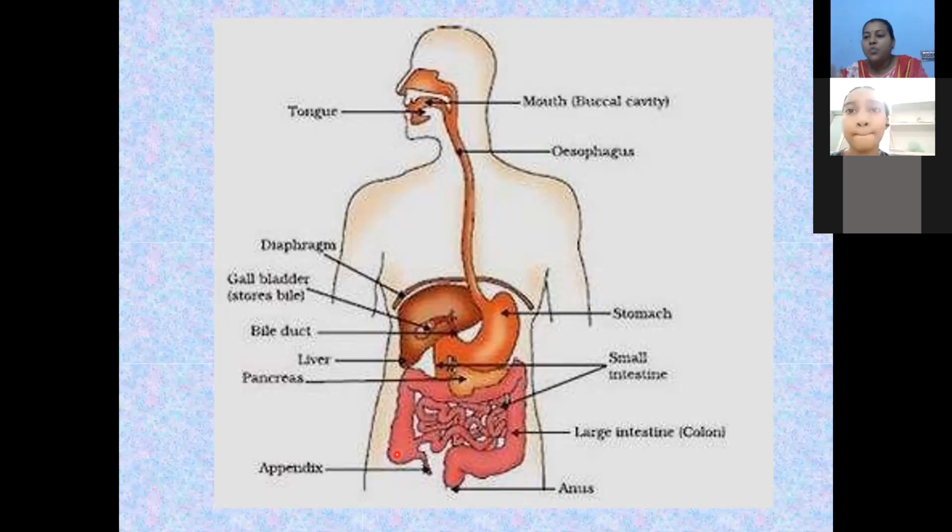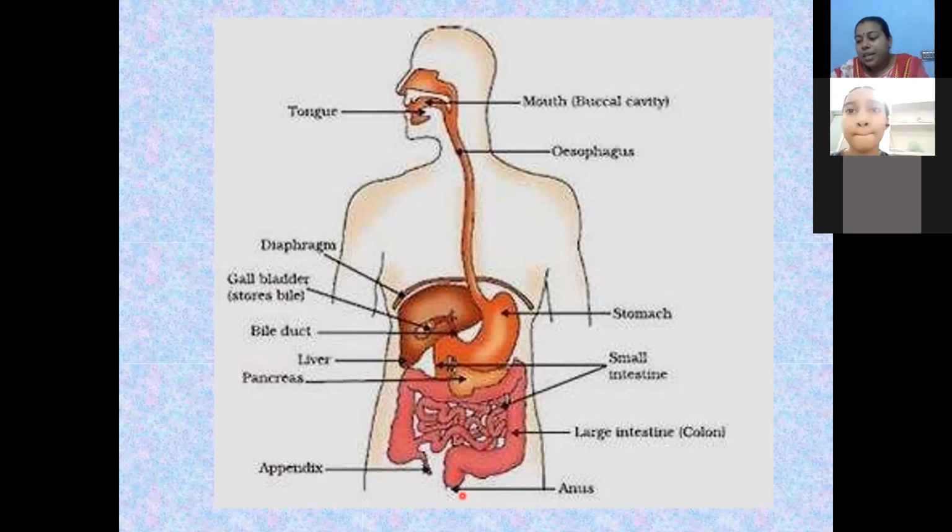They have to be sent out of the body from time to time. Through the anus, this undigested food is eliminated by the body. That is known as egestion. With this, all 5 steps we completed: ingestion, digestion, absorption, assimilation, and the last one, egestion.